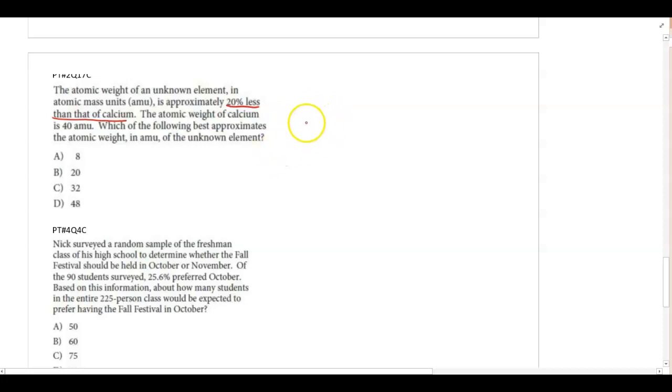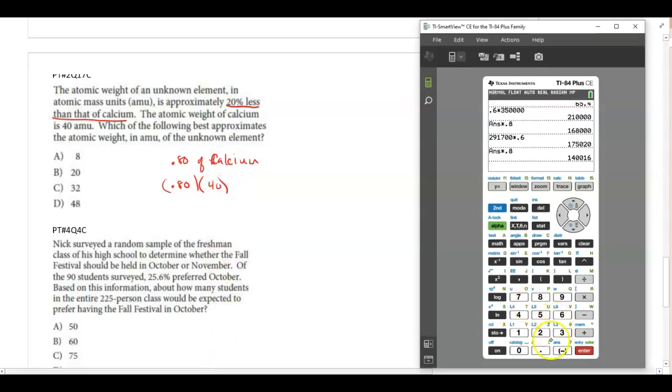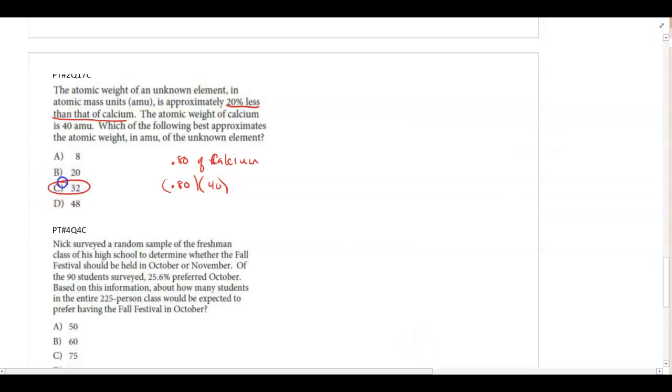So there's two ways to do this one. If it's 20% less, that means it's 80% of calcium. So if I just do 0.80 times 40, that would give me 32.